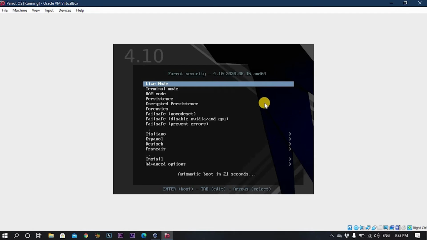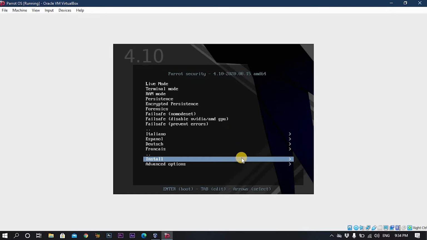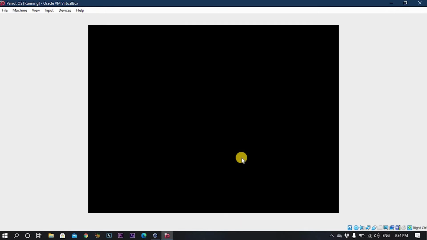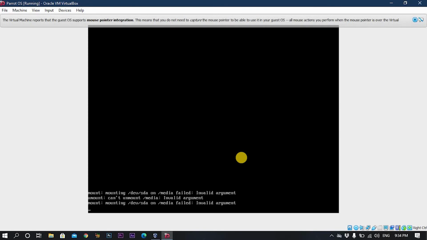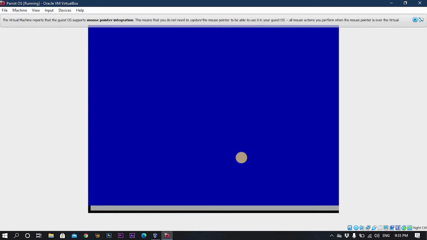Now you go down with the options and you click on install. Then you click on enter. Then you choose standard installer. Then you click on enter. Then you select English. Click on enter again.